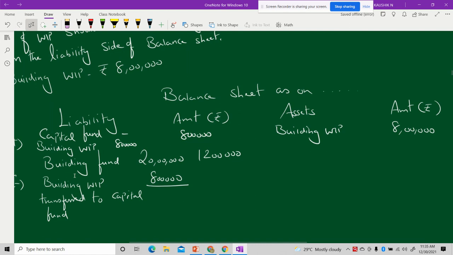Okay, it will be mentioned as transferred from building fund. Since I have not given you the amount of capital fund maintained by the NPO as on date, I just mentioned the capital fund as nil. So when this amount of 8 lakhs gets added with the capital fund, the capital fund will have an amount of rupees 8 lakhs.